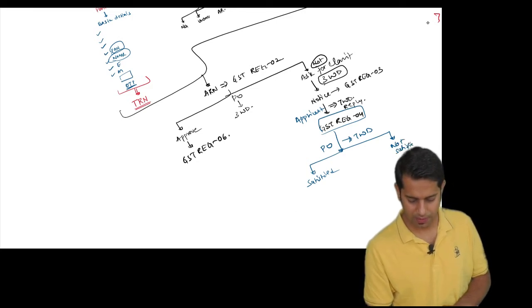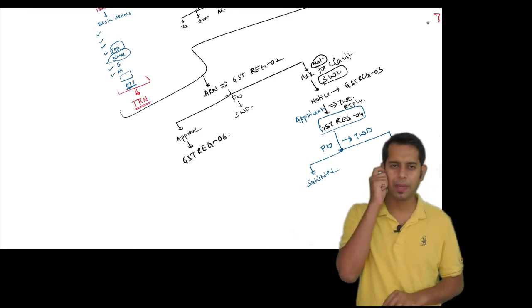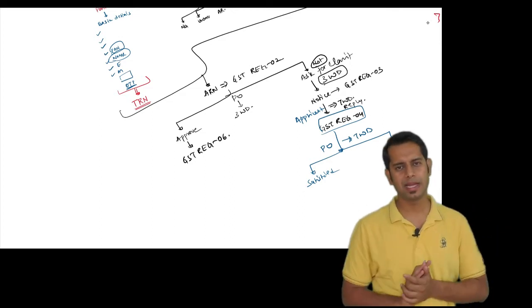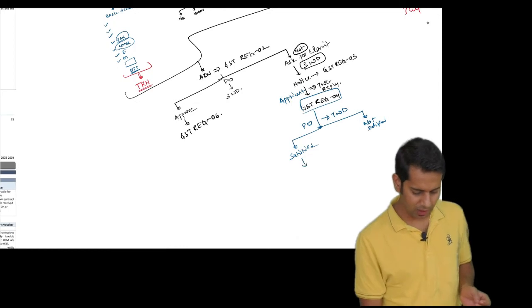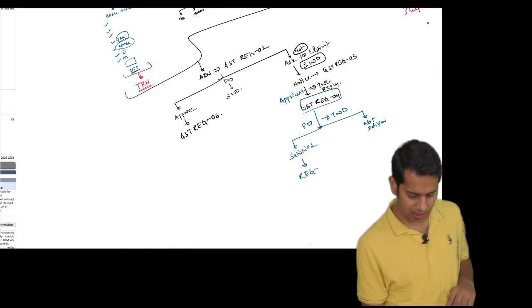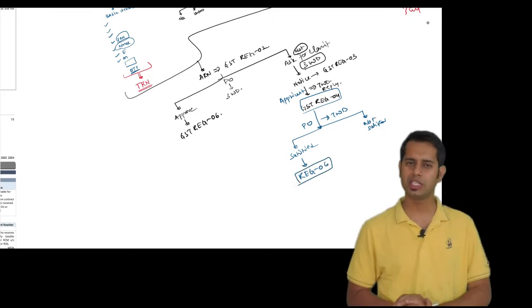The officer can either be satisfied that whatever he asked has been answered by the applicant properly. If he is satisfied, then within 7 working days he will give you the registration certificate.